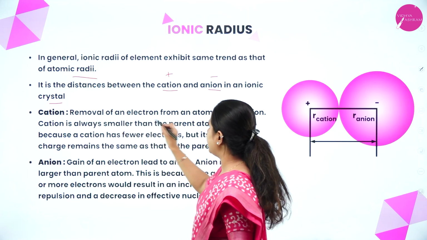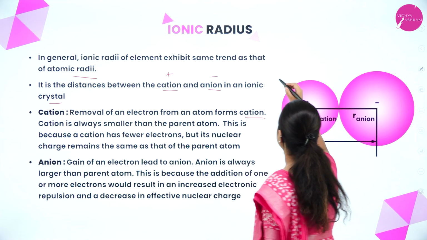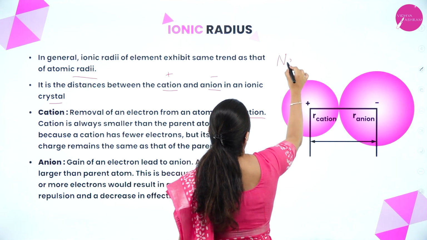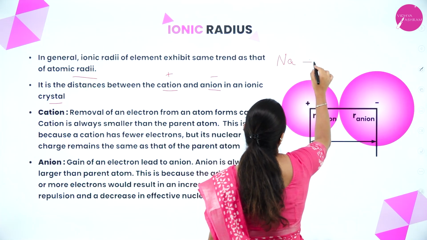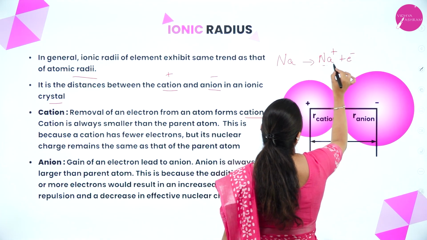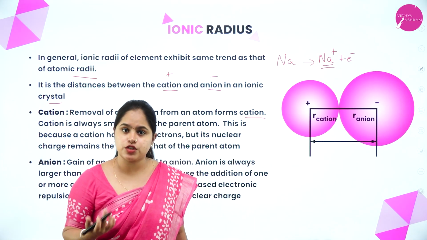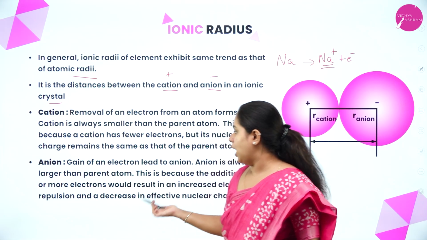The removal of an electron from an atom forms a cation. Let's consider sodium. If an electron is removed from sodium, what happens? Sodium becomes sodium plus ion. So this positively charged ion is called a cation. Now, moving on to anion.